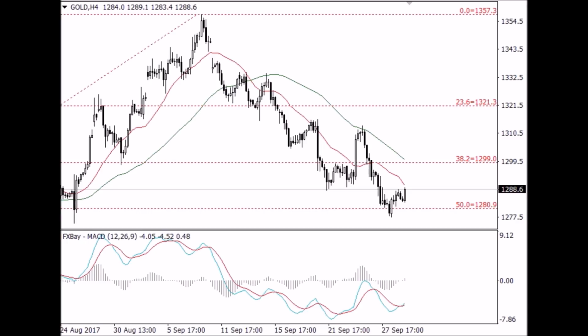In the commodities markets, the gold price was roughly unchanged on Thursday as dollar weakness kept downside momentum limited, but the precious metal remained under pressure amid investors' expectations of higher yields and interest rate hikes. The precious metal traded slightly above the Fibonacci retracement level of 50, or $1,281. Falling through this level will be a signal to enter a downtrend and fall further towards the next support level at $1,263 a troy ounce. On the upside, the first resistance level we can refer to is $1,230 a troy ounce.